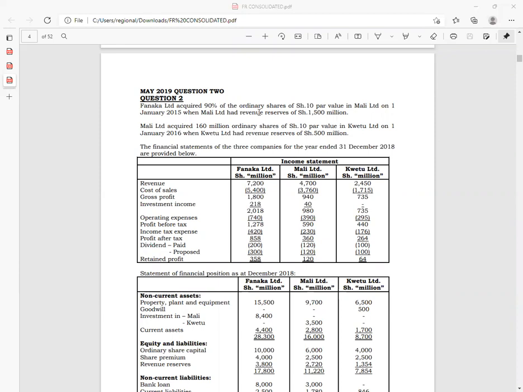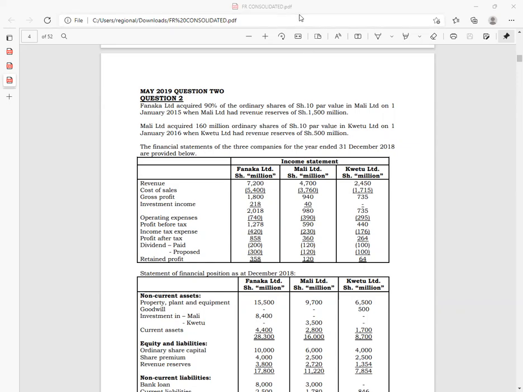So the most important thing is that we acquired quite a high stake in Mali, meaning straight away 90% is high, meaning that without any further ado, I can mention right away that Fanaka here becomes the parent. Of course, Mali becomes who? A subsidiary, on 1st January 2015, when Mali had those revenues. We are told here that Mali Limited acquired 160 million ordinary shares of 10 par value in Kwetu Limited on 1st January 2016, when Kwetu Limited had revenue reserves of shillings 500 million.